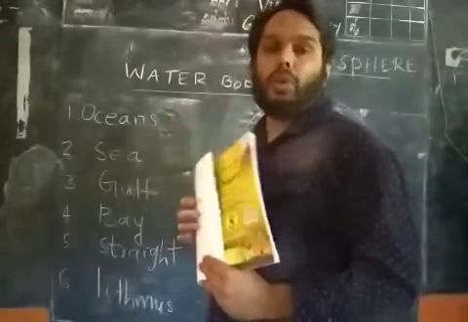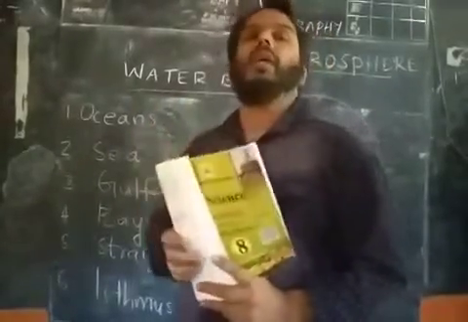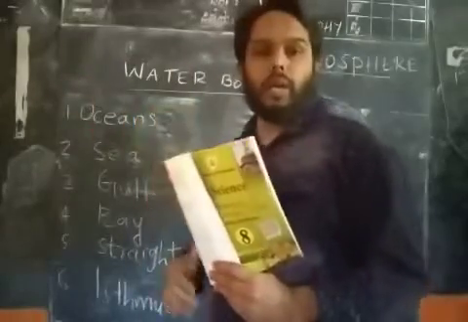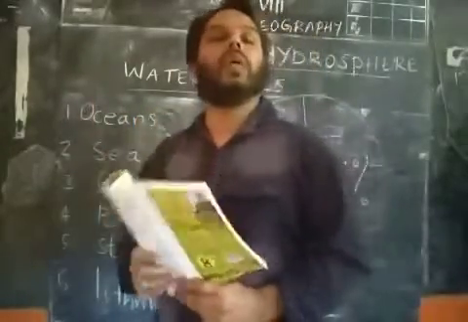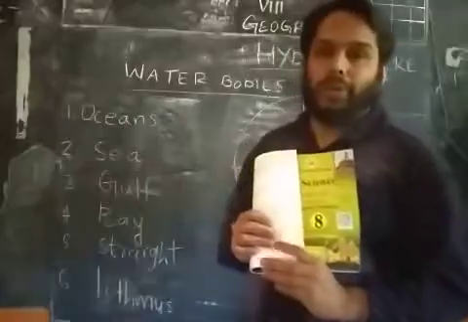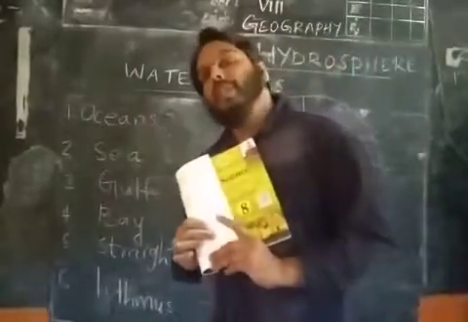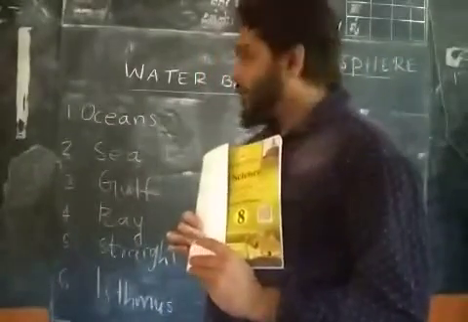Next is Arctic Ocean. In north and south we can see Arctic Ocean and Antarctic Ocean, but combined we call it Arctic Ocean. These are the oceans on earth.